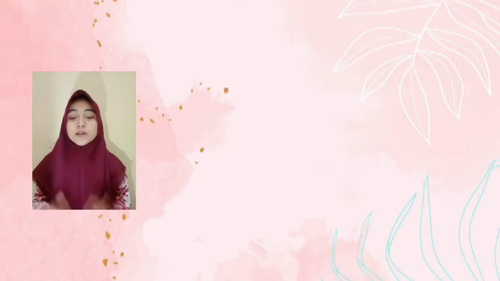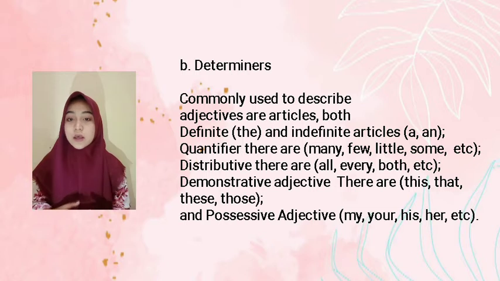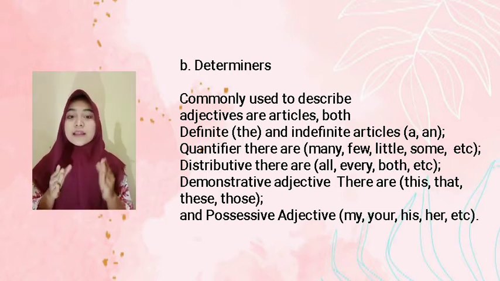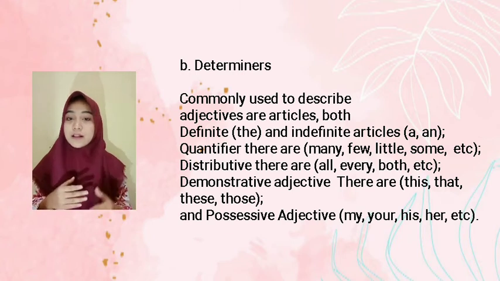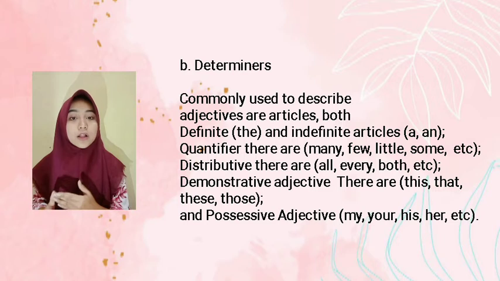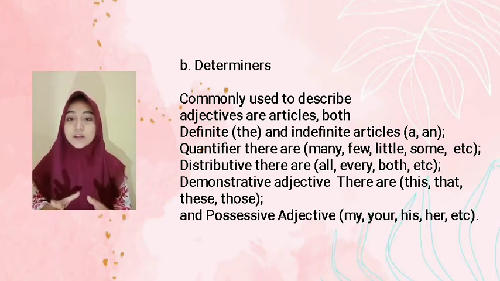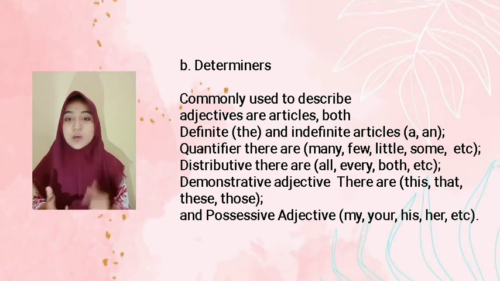And the next is determiners. Determiners commonly used to describe adjective are articles, both definite, the, and indefinite article a and an. Quantifier, there are many, few, little, and some. And the next is distributive. There are all, every, both, etc. And the next is demonstrative. Demonstrative adjective. There are this, that, these, those. And our possessive adjective is my, your, his, her, and etc.